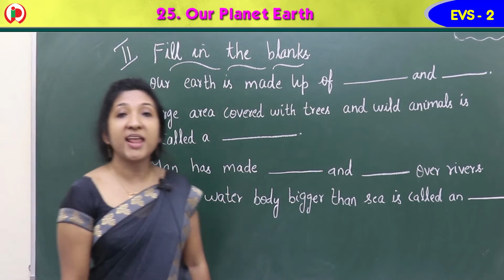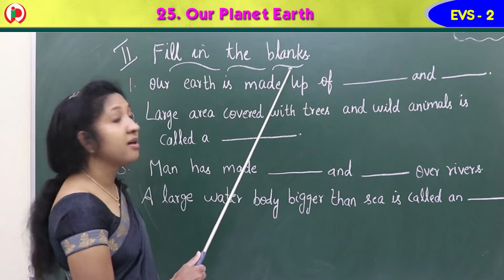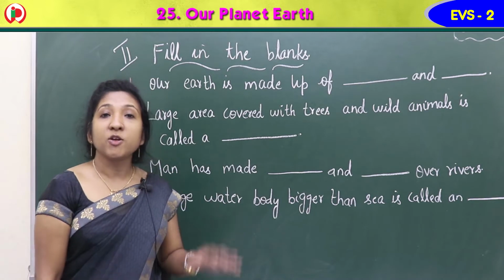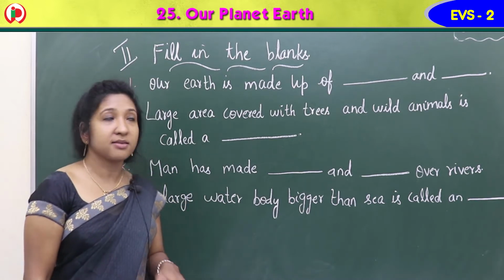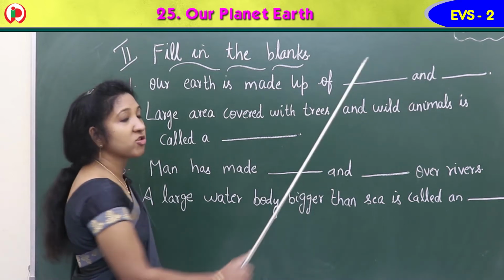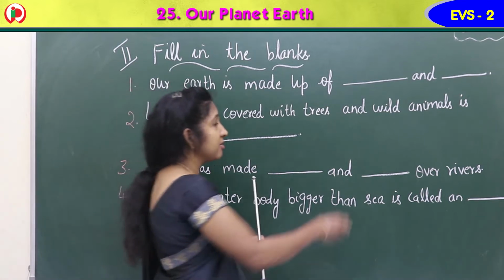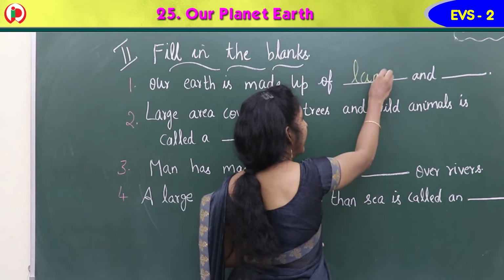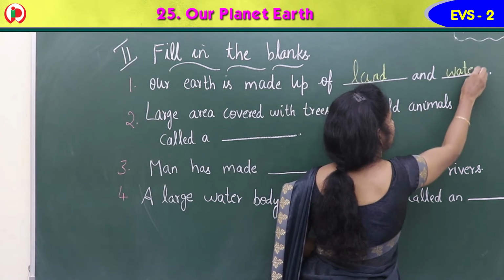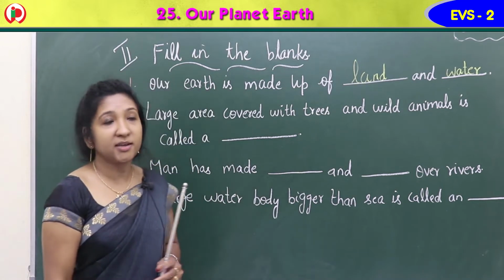Yes, children. So our next exercise in the workbook is exercise 2. Fill in the blanks. Okay. There are 4 fill in the blanks here. Read the question and write the correct answer. First one, our earth is made up of dash and dash. Our earth is made up of? Yes, good. Land and water. L-A-N-D, land and water. W-A-T-E-R, water. So our earth is made up of land and water.